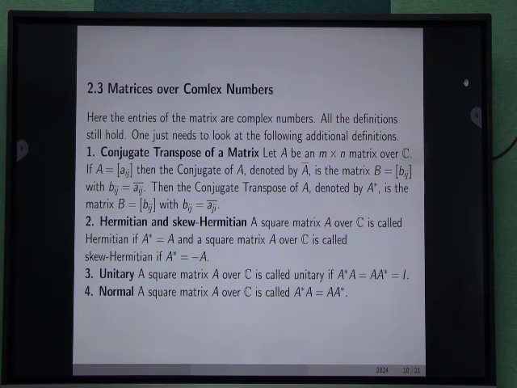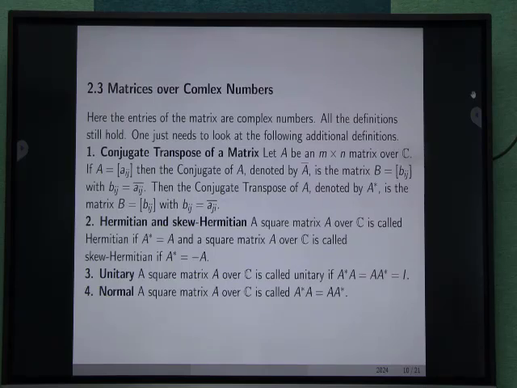Conjugate transpose of a matrix: let A be any m cross n matrix over C, that is, with entries over the set of complex numbers. The conjugate transpose of A is denoted by A star.